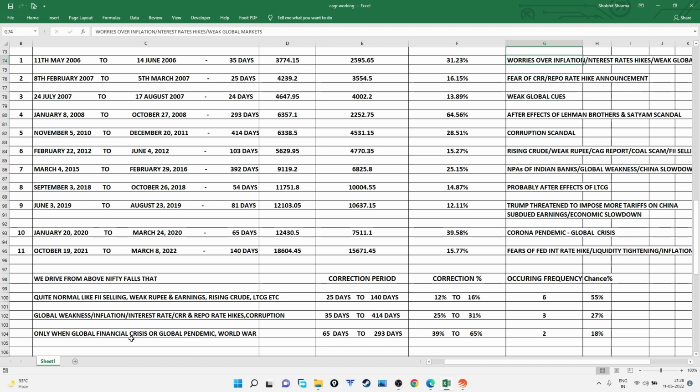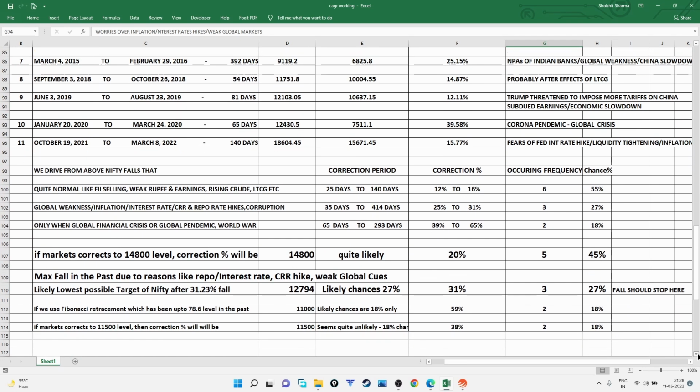Now there is a remote possibility of a nuclear war or a world war. Only in that condition can the Nifty fall from 39% to 69%. This high correction has happened only 2 times, and the possibility is only 18%.